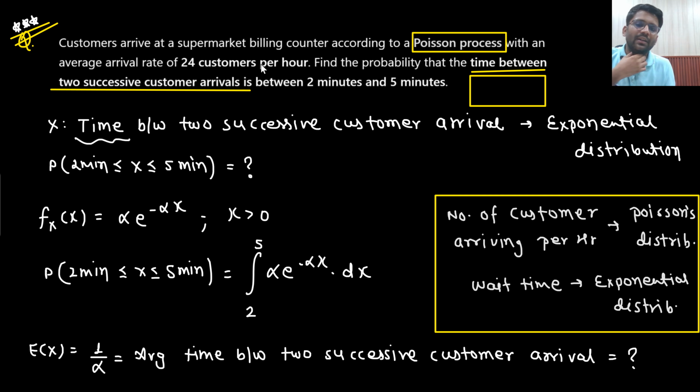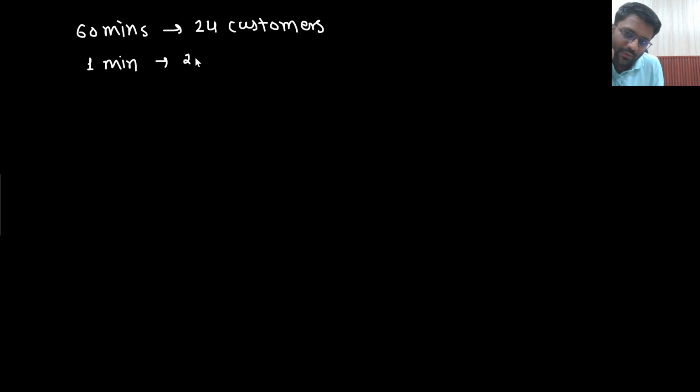So what is given? It is given that in 60 minutes on an average 24 customers are coming. So in 1 minute, how many customers are coming? 24 by 60 customers.